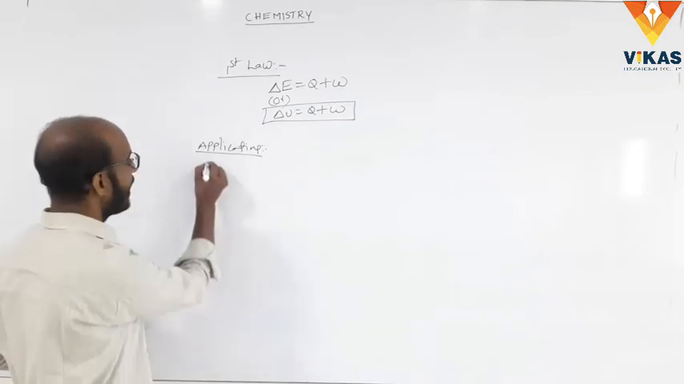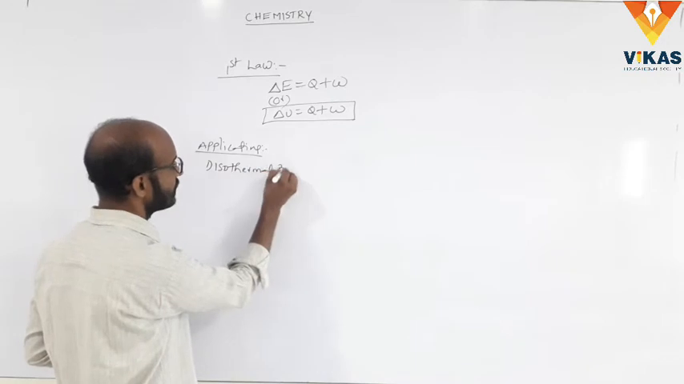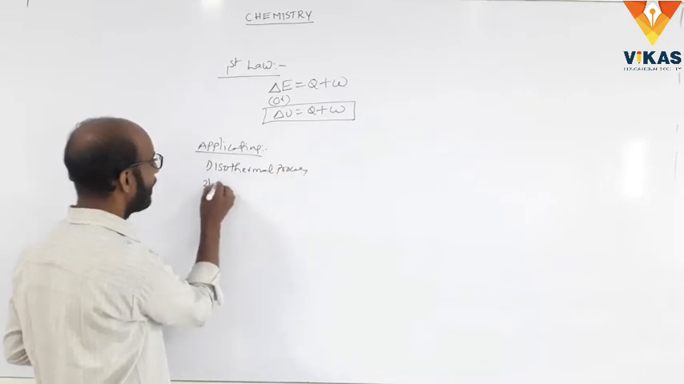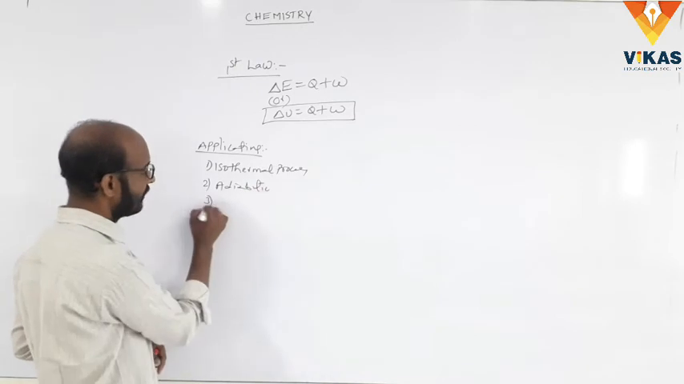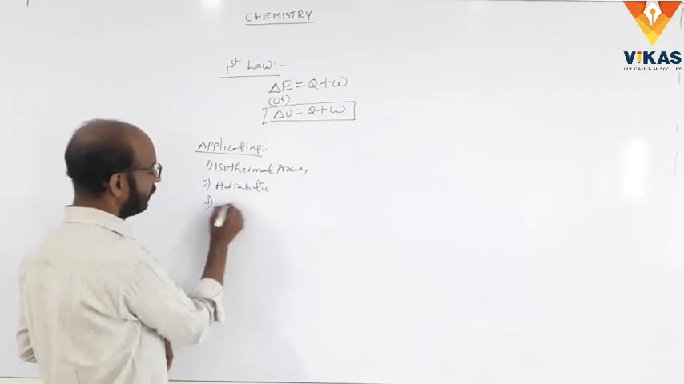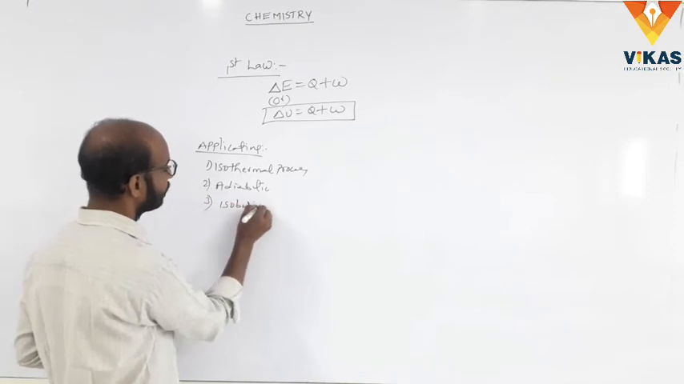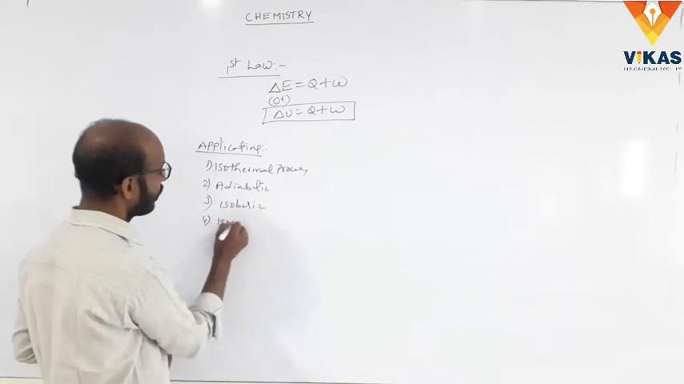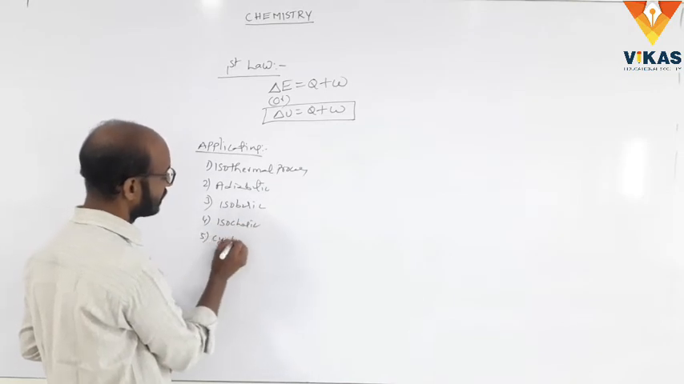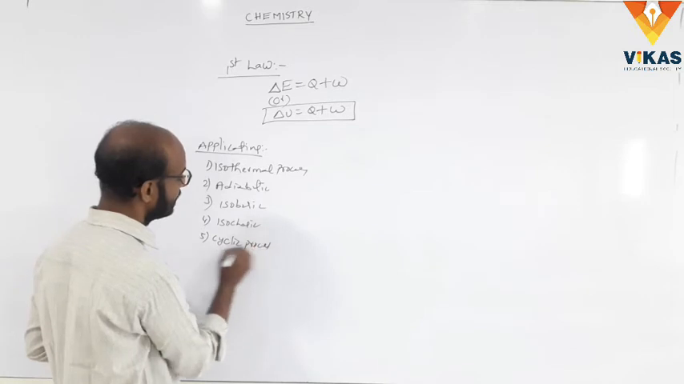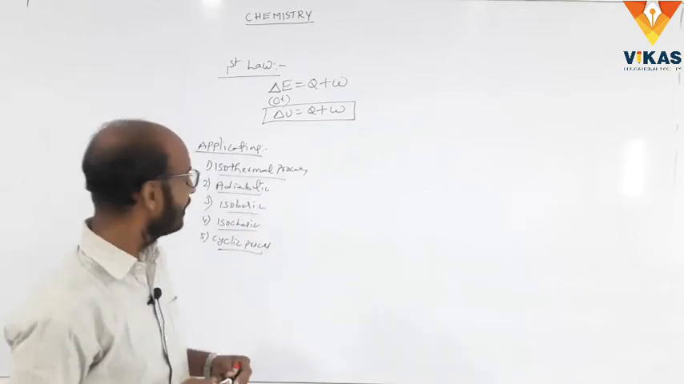One is the isothermal process. Next one, adiabatic process. Next one, isobaric process. Next one, isochoric process, and the last one, cyclic process. These are all the applications of the thermodynamic first law from the last class.